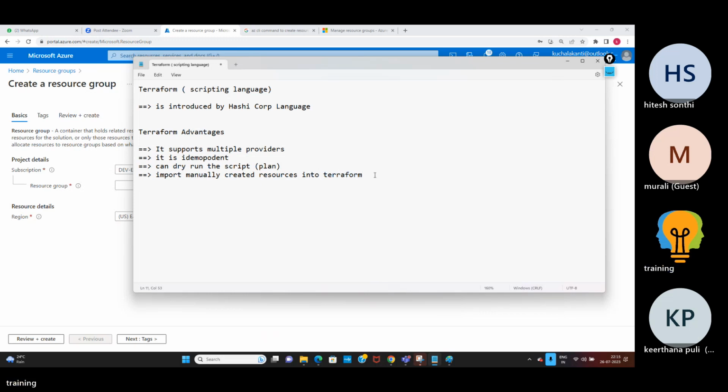Okay. Now again, Terraform has one more advantage: you can split configuration into multiple files. So what is this?